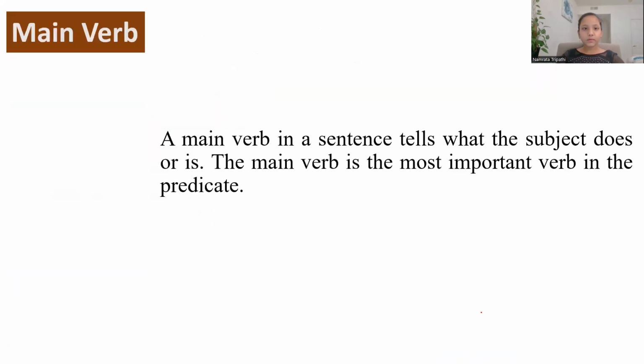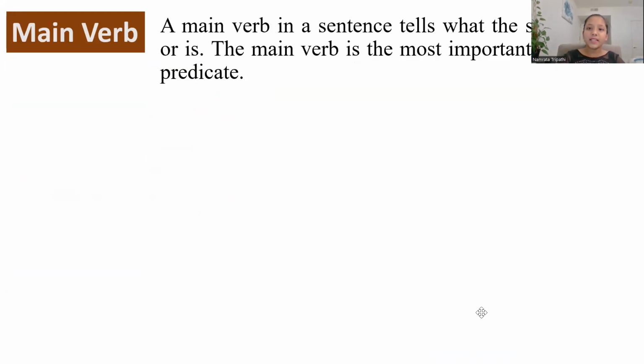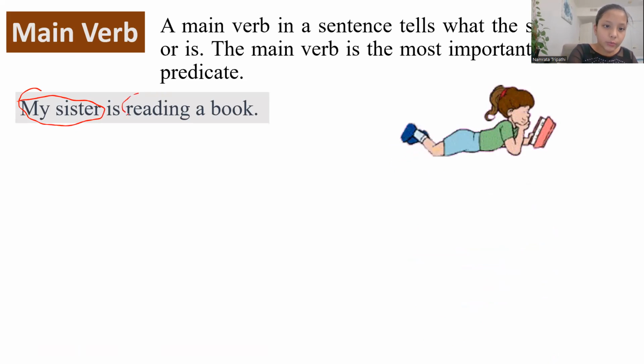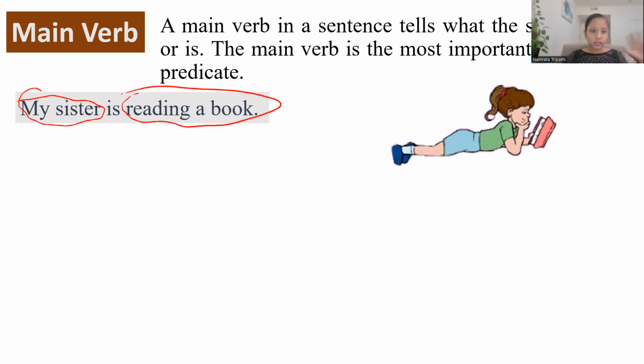Main verb. A main verb in a sentence tells what the subject does or is. The main verb is the most important verb in the predicate, okay? Like, my sister is reading a book. The subject is my sister. And what is my sister doing? She's reading a book. So subject and predicate is here. But listen carefully.